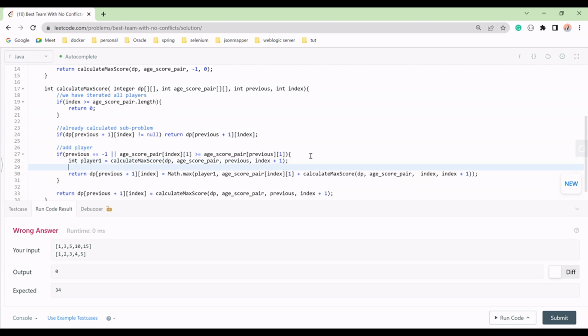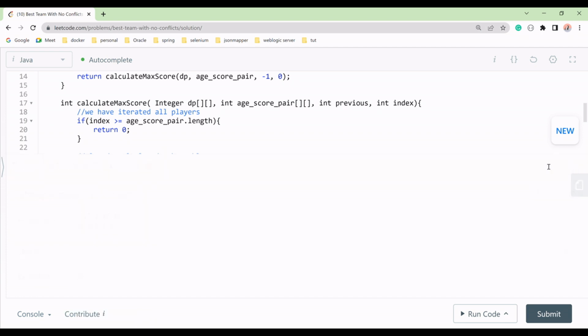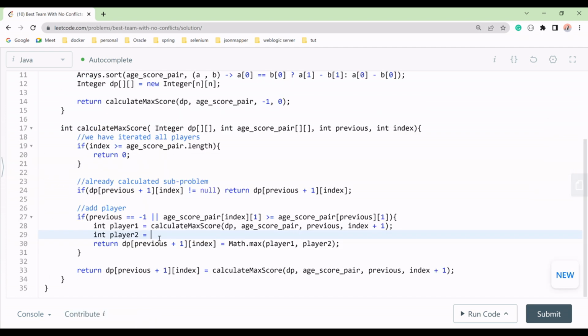I'll take this part as player 2. So player 1 and player 2 I'll take as int player 2. Let me increase the font, okay. So I have taken player 1 and player 2 here.